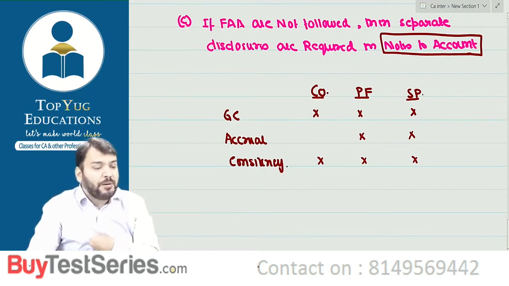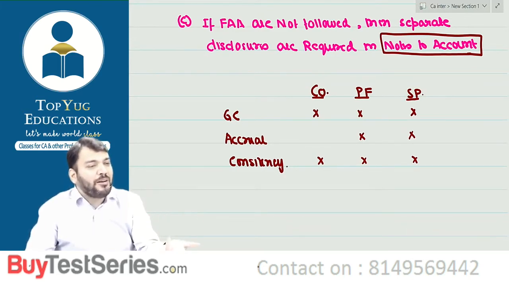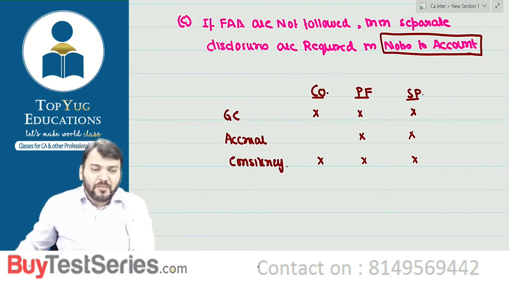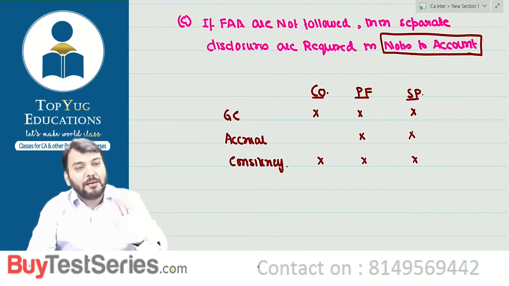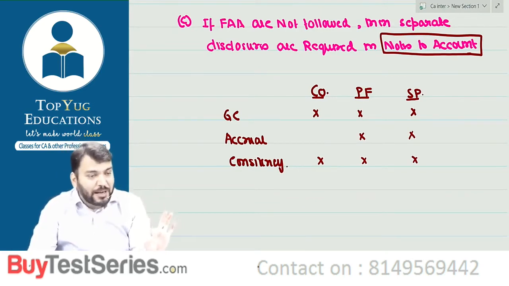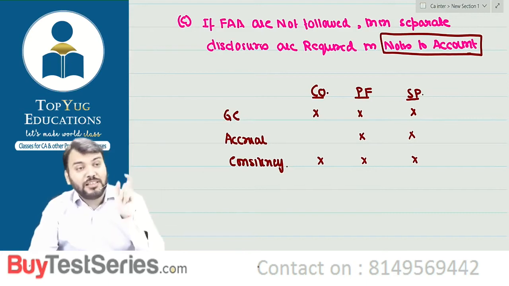Do you understand? For example, I am a sole proprietor, so my financial statement is prepared on cash basis only. I don't do accrual accounting. There is a lot of hassle, so to simplify it, I am following cash basis. Money received from you, that is my income. Money not received, that is not my income. Are you able to understand what I am saying? But I need to disclose the fact that I am following cash basis. Correct? So disclosure has to be given.